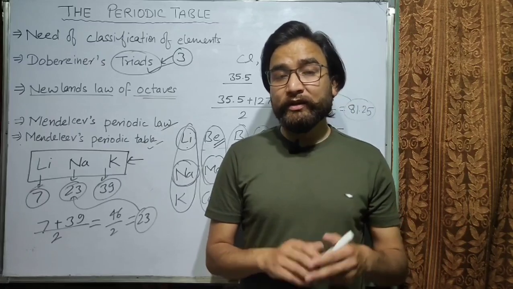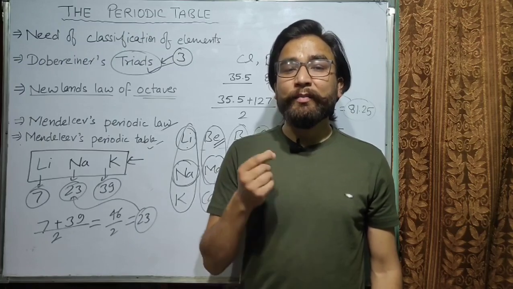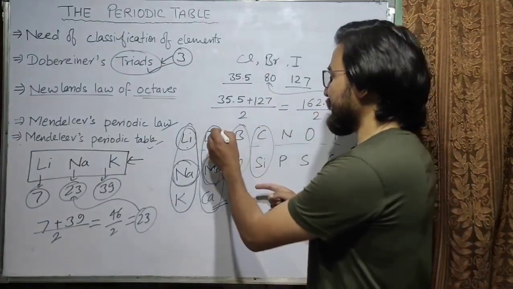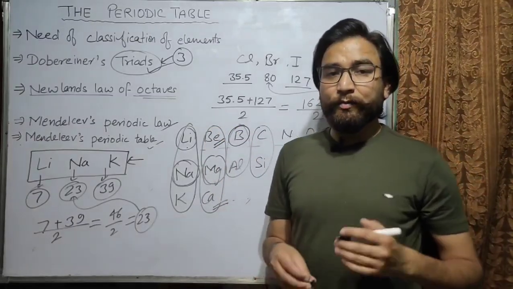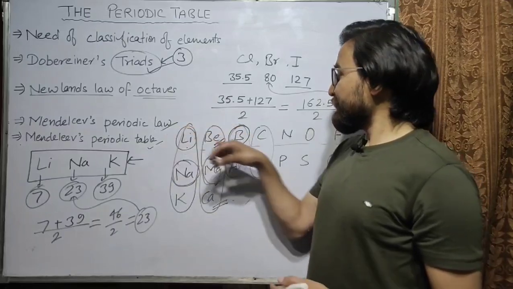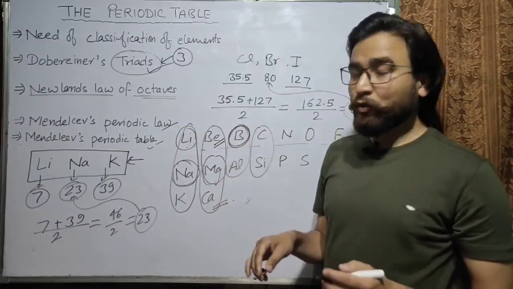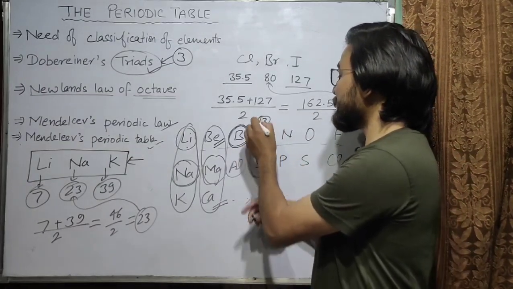The second point is he corrected the atomic masses of some elements. For example, boron. Before Mendeleev corrected it, boron was known to have an atomic mass of approximately 13.